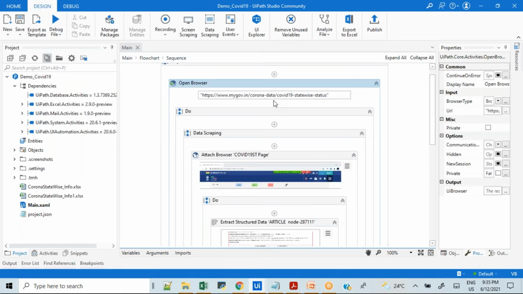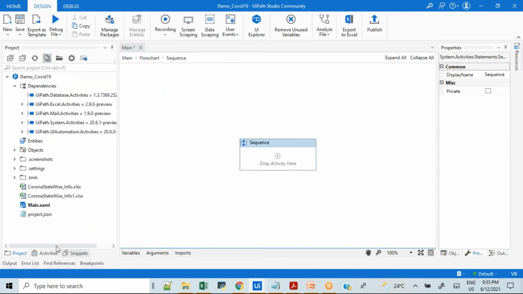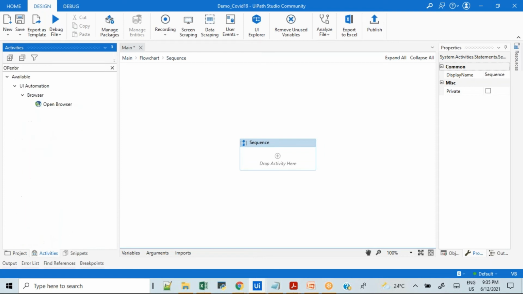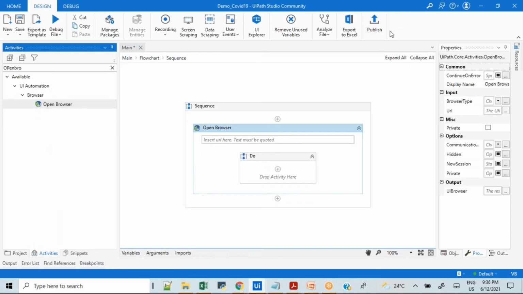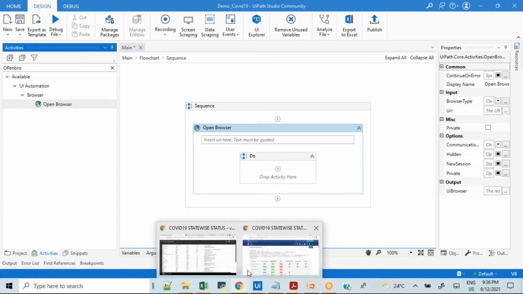So what is the first thing? We have to launch the browser. If you want to launch the browser, by the way, this is UiPath Studio. Here we have to do the development. So I will go here, open browser. Here we have this activity, Open Browser. What we have to do here is provide the browser path or the browser URL which you want to open.